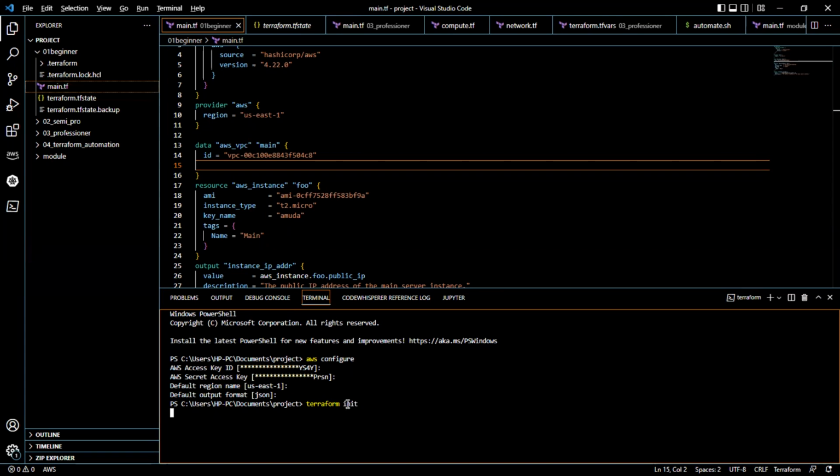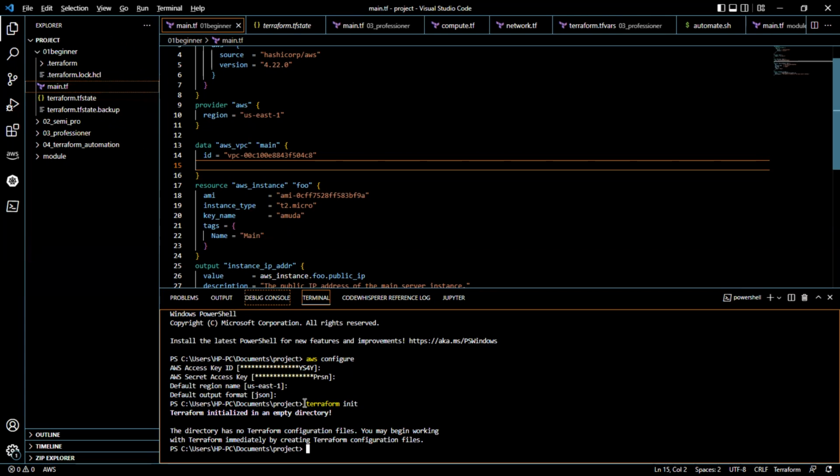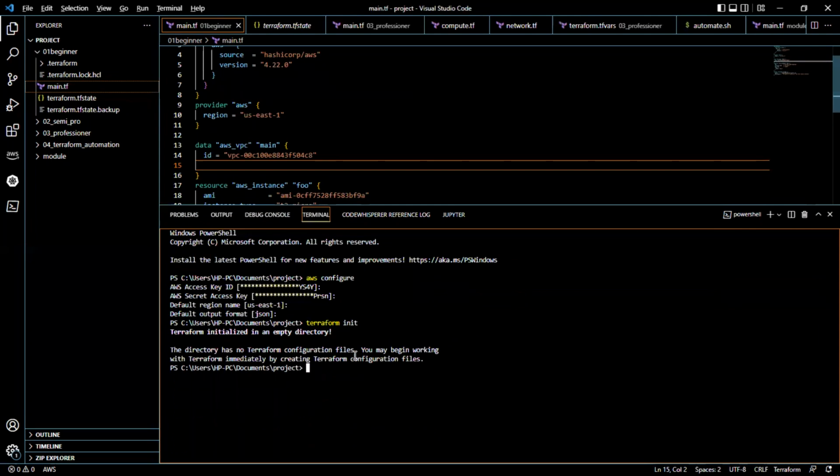It's going to tell you there's no configuration in this directory, because I haven't moved into the directory. If you want to move into a directory, use CD. CD into the directory we are moving into, 01 beginner. As you can see, I've moved into that directory.